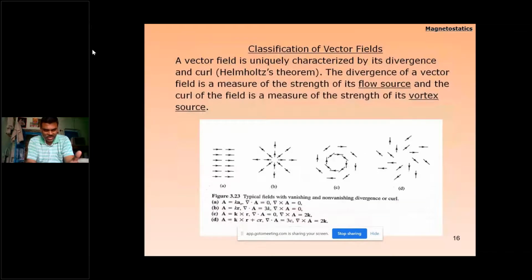So here see the particular cases of the divergence and curl. In figure A there is no circulation, in figure B it is always emanating, and in figure C there is circulation. So like that, here we have whether there is divergence, whether there is circulation, or whether they are solenoidal, or whether they have no circulation. Okay, and that is given by the Helmholtz theorem.